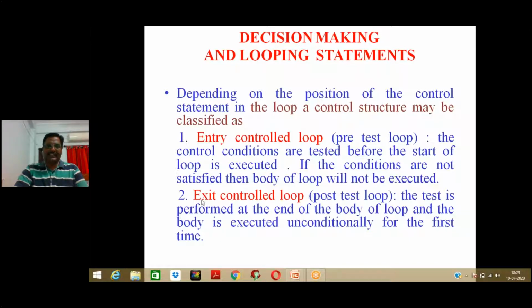The next one here is the exit control loop. The exit control loop is nothing but the post-test loop. That means first blindly execute the body of the loop, then check the condition. In the entry control loop, first we check the condition, then execute the body. But in the exit control loop, first blindly execute the body, then test the condition. This is what the do while loop does, so we call it an exit control loop.